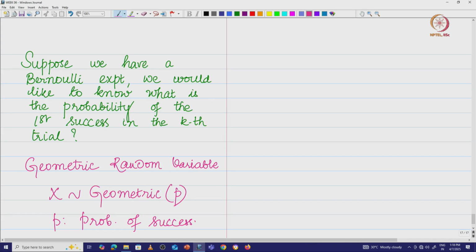So what is the probability of the first success in the kth trial? What does this mean? I am looking for the probability of the team winning the title for the first time in the kth trial.